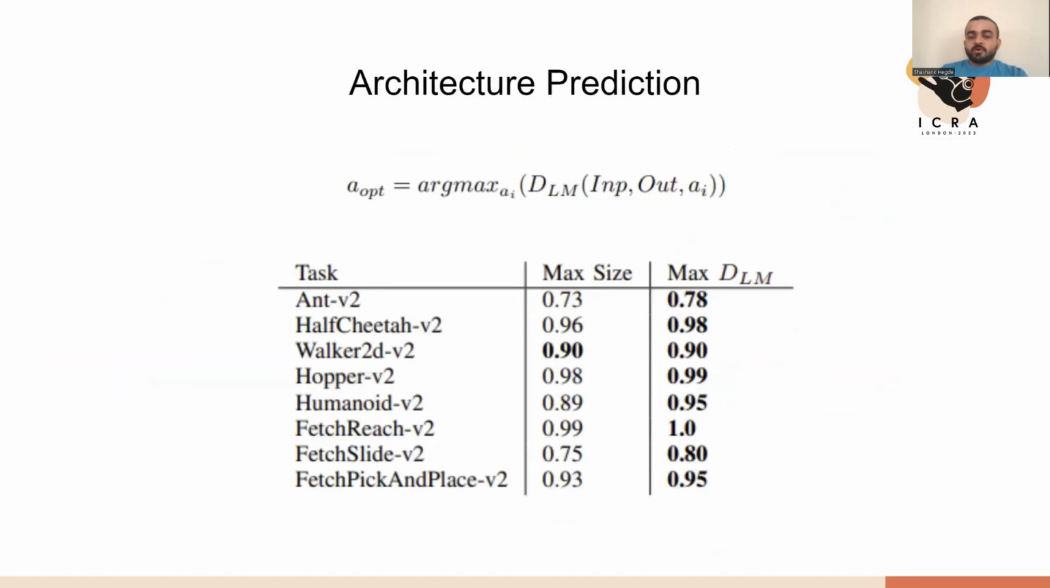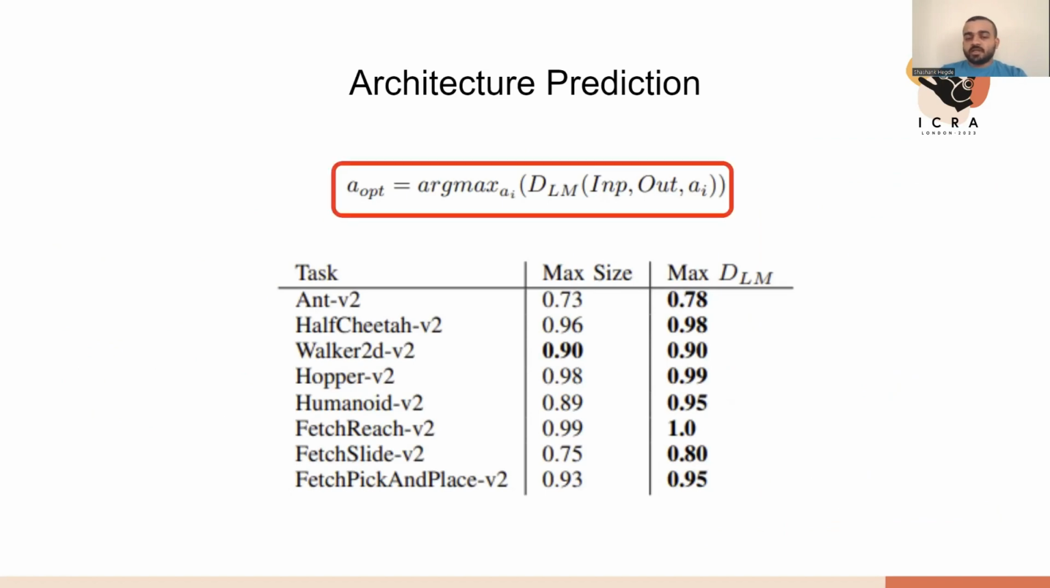Therefore, we propose that for a given parameter count cutoff, the architecture that maximizes the DLM maximizes the performance. We empirically show that by sampling random parameter count cutoffs between 1,000 and 100,000, architectures that maximize this DLM perform better than the largest network that satisfied the parameter cutoff and are almost as good as the best performing policy.